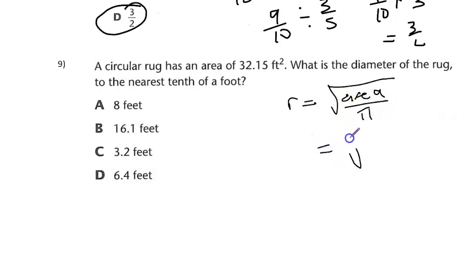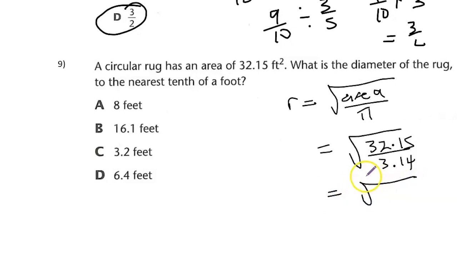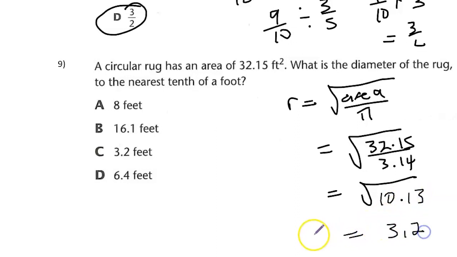So that would be the square root of 32.15 divided by 3.14, which gives us the square root of 10.13, which gives us 3.2. So remember, this is the radius. The question asks for the diameter. So the diameter would be equal to twice that amount, so that would be 6.4.